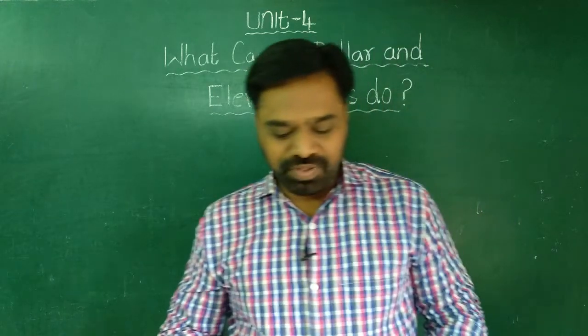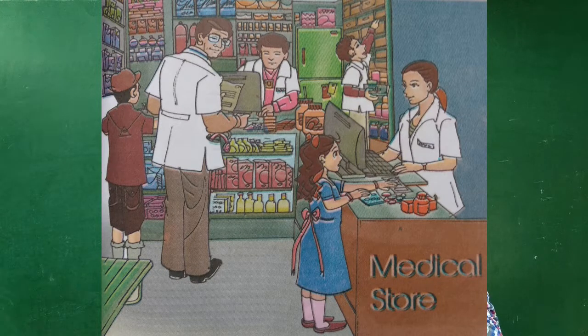Look at the picture. So you can see it is a picture of a medical store. It is written there. And 2-3 people are there who are selling medicines. So the people who sell medicines, they are called chemists. And we can see there are 3 customers who are buying. There is one little girl standing at the counter.